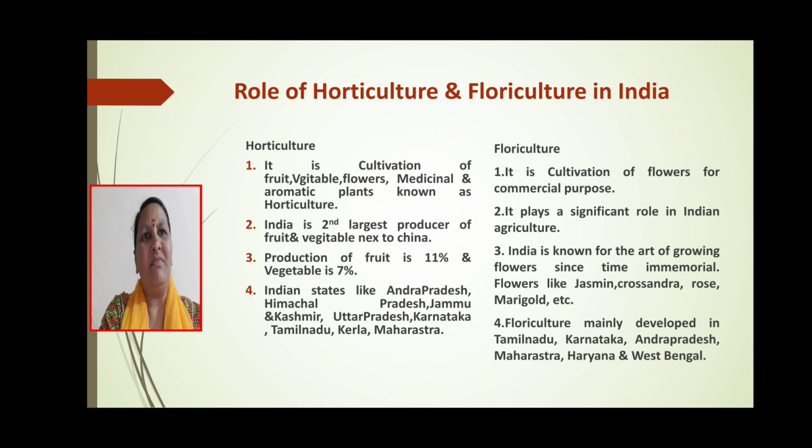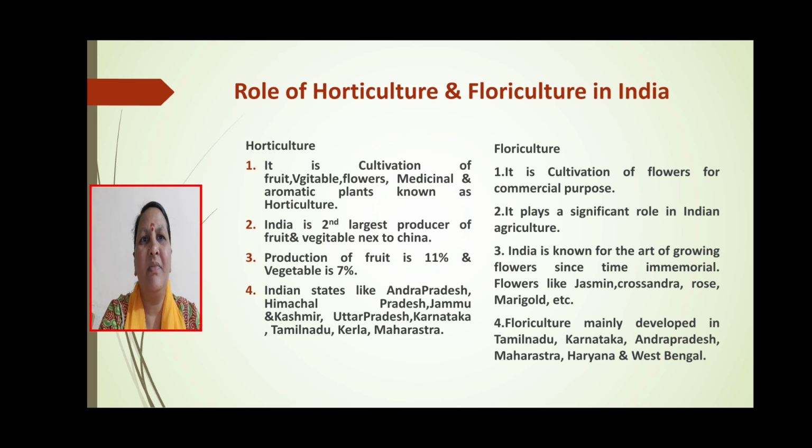Then the role of horticulture and floriculture in India. There is a question about horticulture: write a short note on horticulture. If it does not come, then floriculture comes. You have to write these points, which are the same in all books.